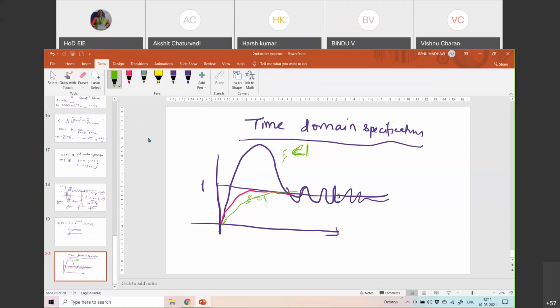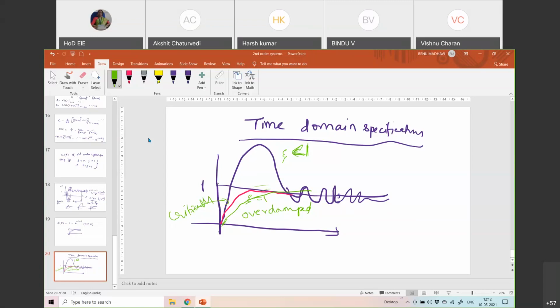For the overdamped and critically damped cases, the response looks like an exponential, without oscillations or overshoots. Only for the underdamped case do we have the overshoot.